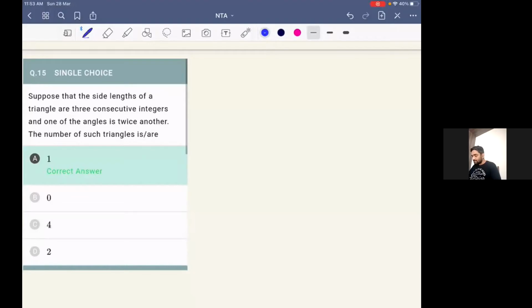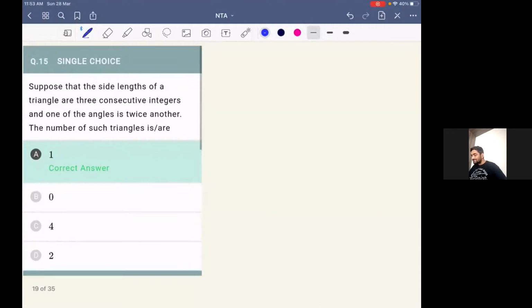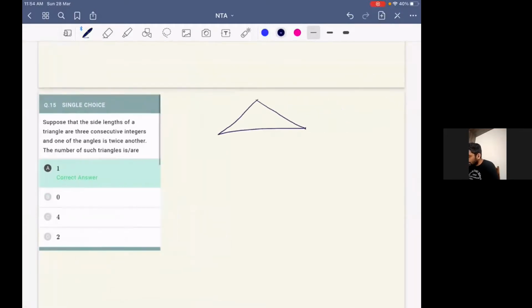So the question is, suppose that the side lengths of a triangle are 3 consecutive integers, and one of the angles is twice another. The number of such triangles is or are. So what is given in this question is that let's say we have a triangle, a triangle ABC.